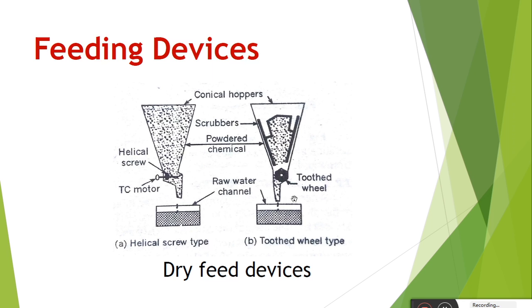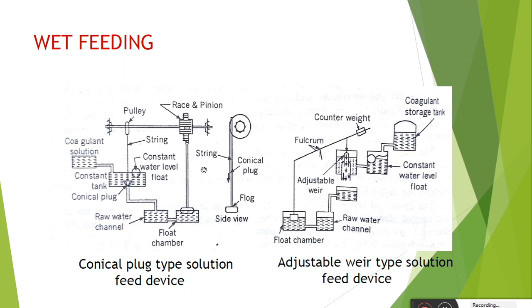Here the toothed wheels are to be provided. With the help of the toothed wheel mechanism or helical screw mechanism, the dose of the coagulant is controlled. This mechanism in turn is connected to the venturi device in the raw water pipe or mixing basin. In this way, dry feeding is carried out.